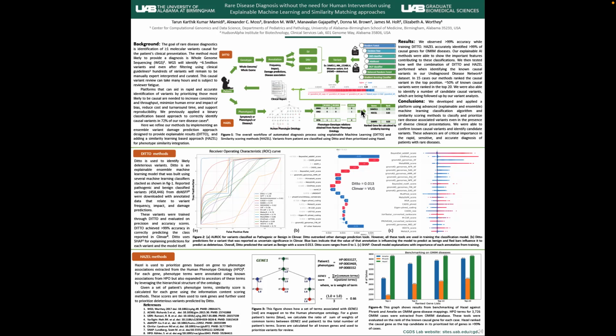Along with a probability score, Ditto also gives explanations on why it thinks a variant is deleterious or benign. Figure 2C shows the feature importances for Ditto for each annotation or each feature, depending on the score for each feature. Let's say red is high score for these features, influencing the model towards deleterious, than having low score, which is in blue, influencing towards benign. Figure 2B shows explanations for a variant that is classified as uncertain significance in ClinVar.